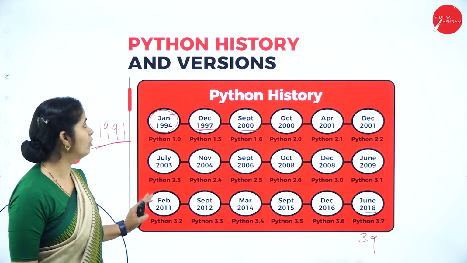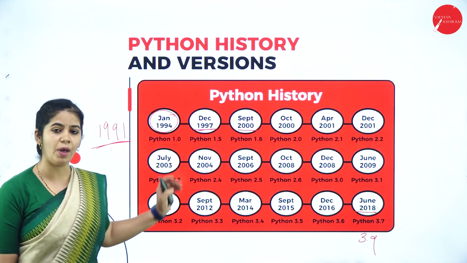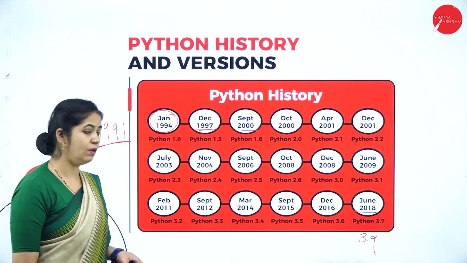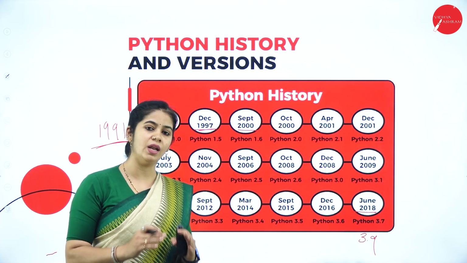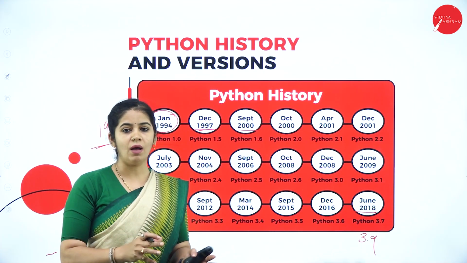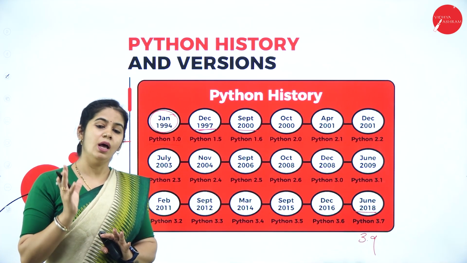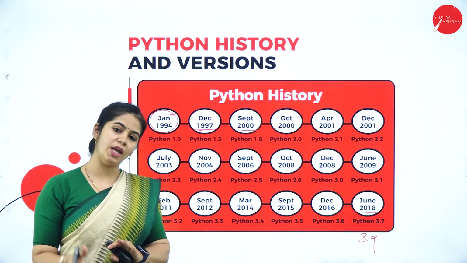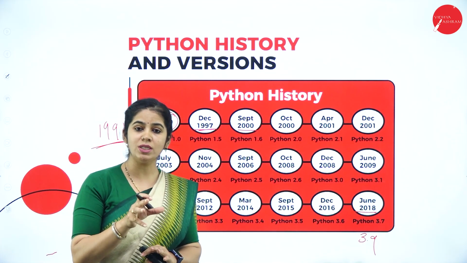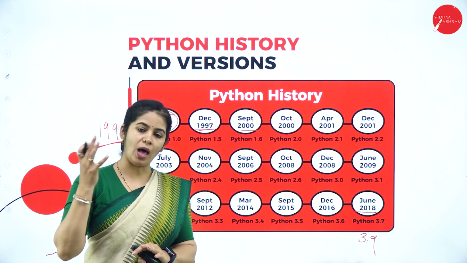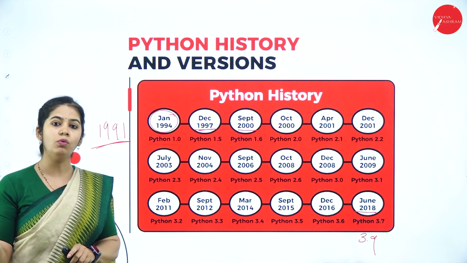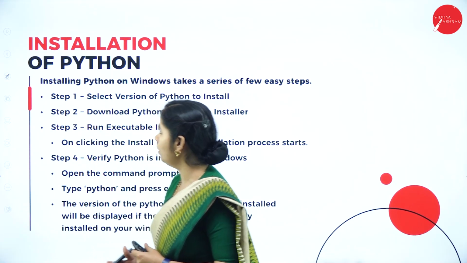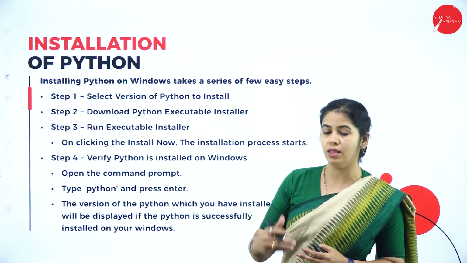This is all about the history and the different versions of Python. Why so many versions? Because it is extendable. Whenever it is extended, it will come with a new version. As a programmer or developer, you can add many features because it is open source, right? So when you add features, the version will vary. That's the Python history and versions.